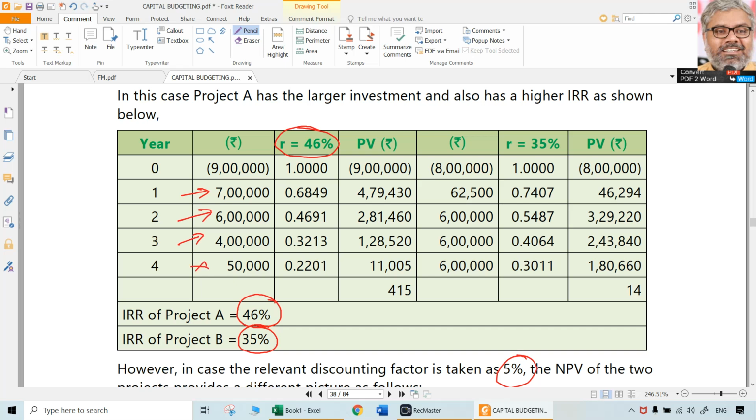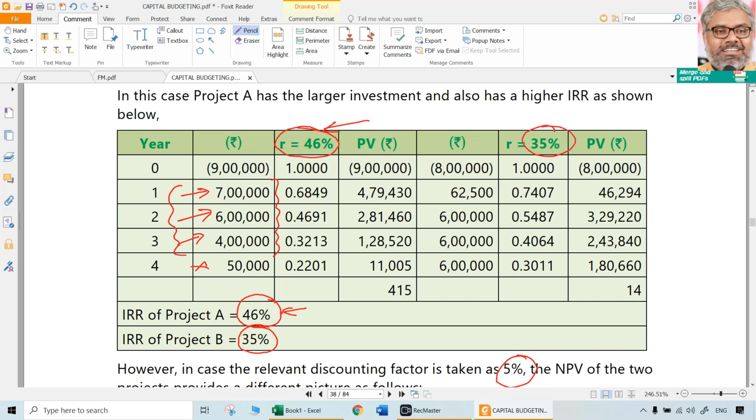This last one is not reinvested because it is coming at the end of the 4th year, that is the end of the life of the project. So the reinvestment of the cash flows at IRR rate is, I would say, a ridiculous assumption, because a 46% return will not be possible to get in these situations. So that assumption, which is used by IRR, is less possible.